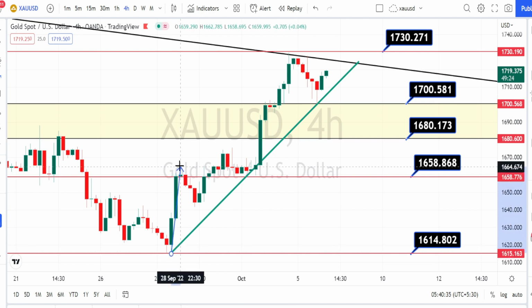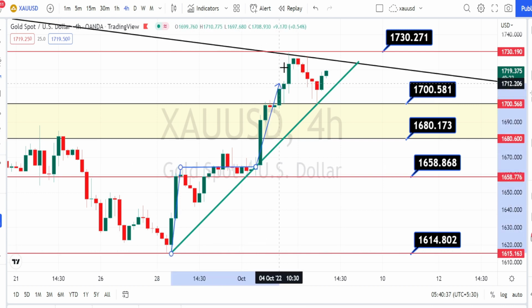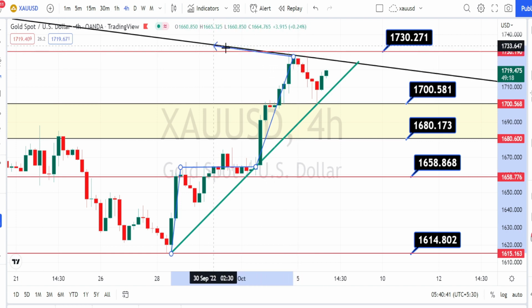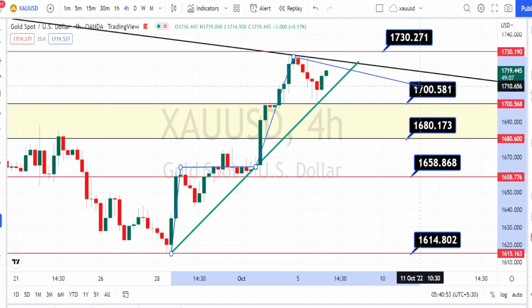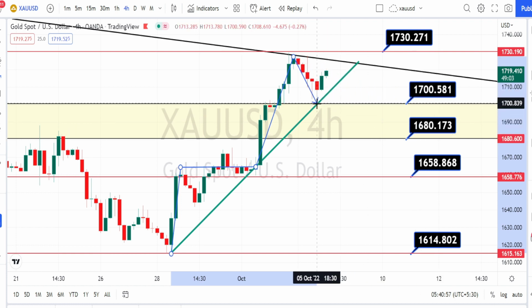And based on this trend line or the support line, we can clearly notice that price action has tested this resistance line from the daily time frame and it tried to bounce back on the bearish side trend reversal, but it couldn't break the strong support zone between 1700 to 1680, and we are noticing the price action to be consolidating within this 4 hours time frame support line and the resistance line from the daily time frame.